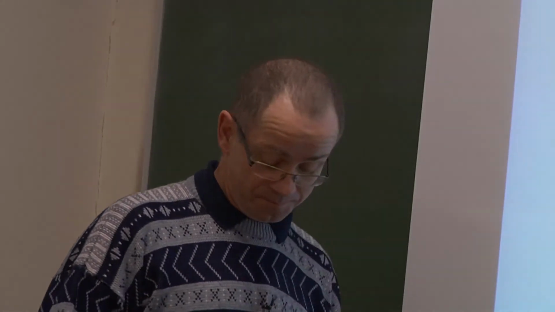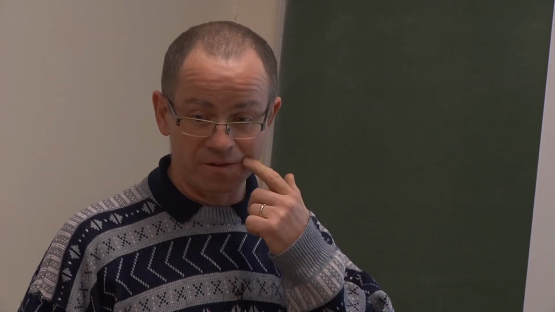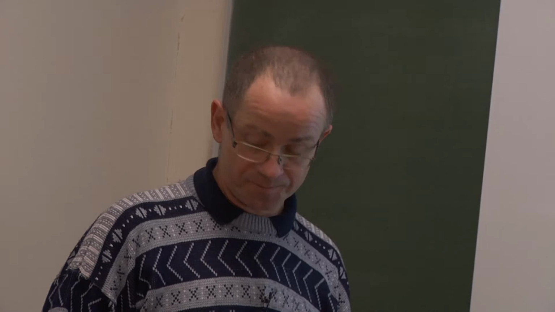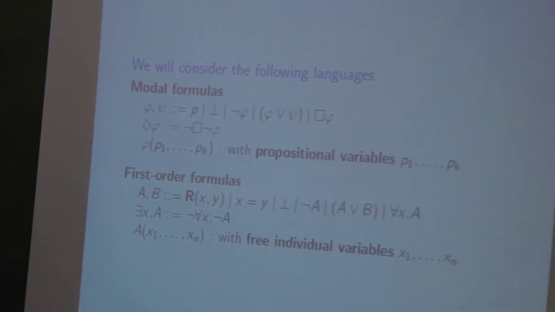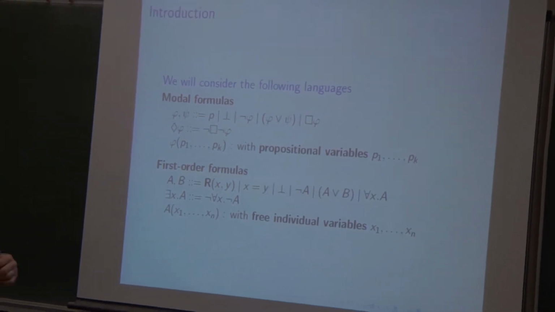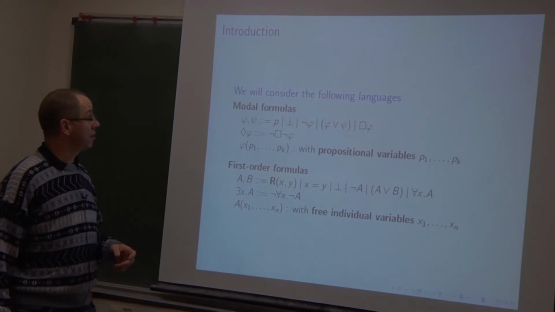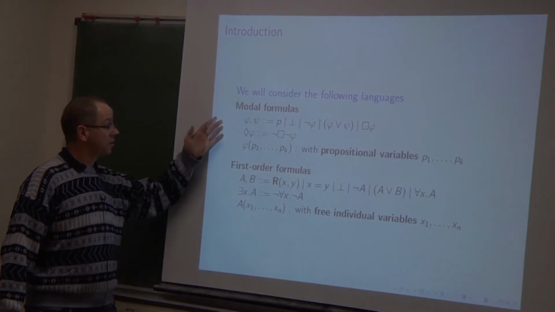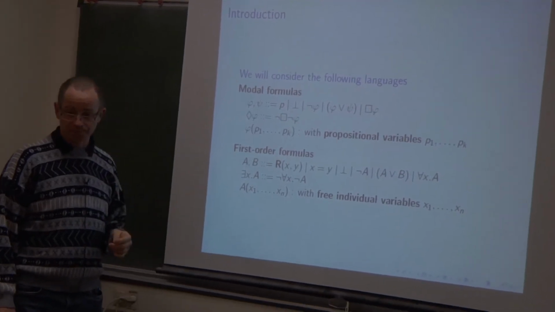I will consider ordinary Kripke frames. So such a relational structure: one non-empty set and a binary relation on it. And we will use this structure to interpret, as is usually the case in standard modal logic, two languages: a propositional language called modal language and a first-order language.